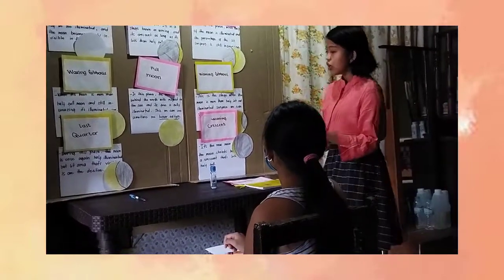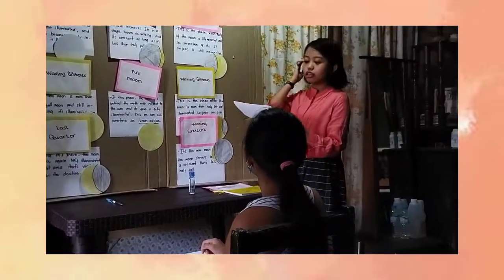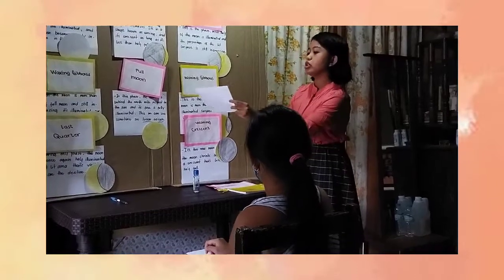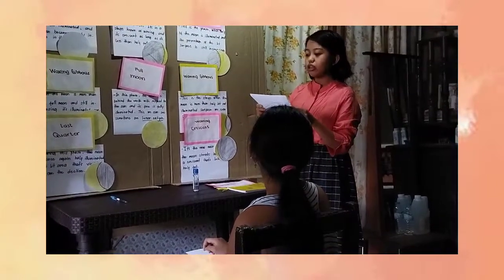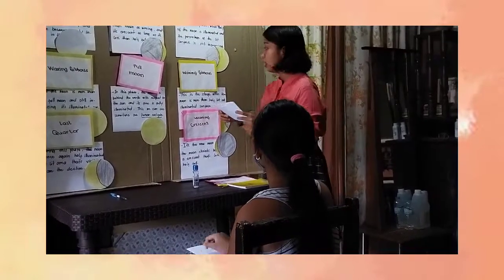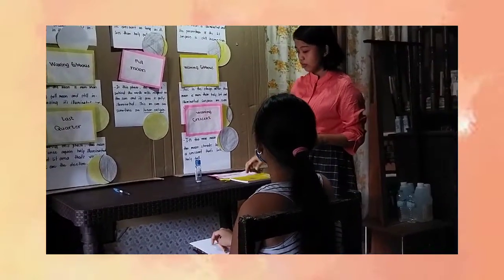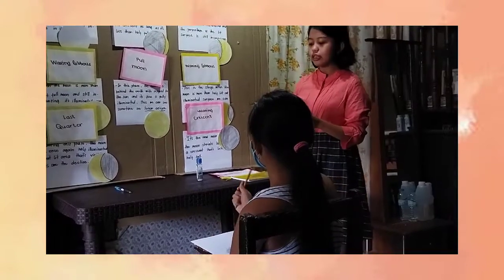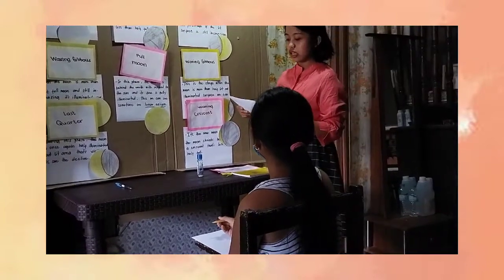So, before we end our lesson, I have some activities, which is match the items in column A with the items in column B. You must write it in the paper. So, I have some given papers to you, and then you can write your answers in the paper.